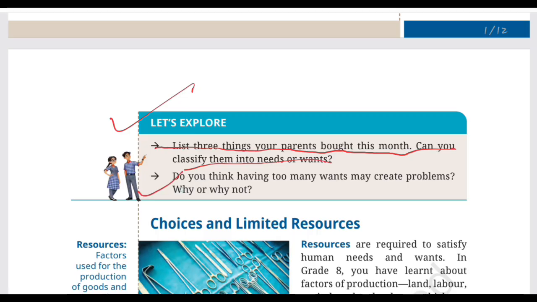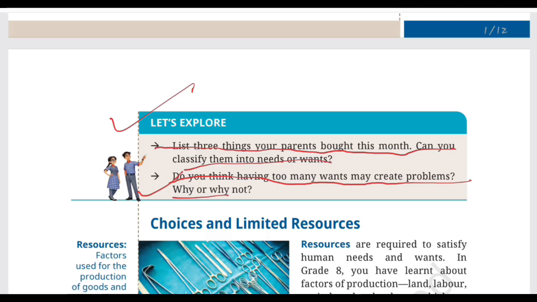The second question is, do you think having too many wants may create problems? Why or why not? Okay, so here is a possible answer that I would like to give you. For me, yes, having too many wants can definitely create problems because our resources are limited. For example, suppose you want a new phone, a new pair of shoes, a gaming console, a vacation, and a bicycle, but your family has a limited income. It may not be possible for them to buy you everything. So you have to prioritize, and if you keep trying to satisfy every want, it could lead to unnecessary spending and even financial pressure also.